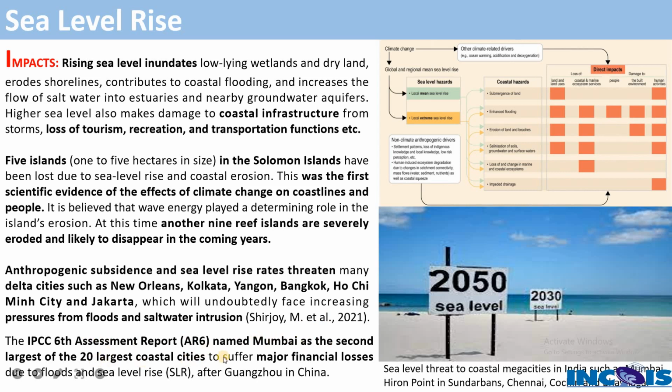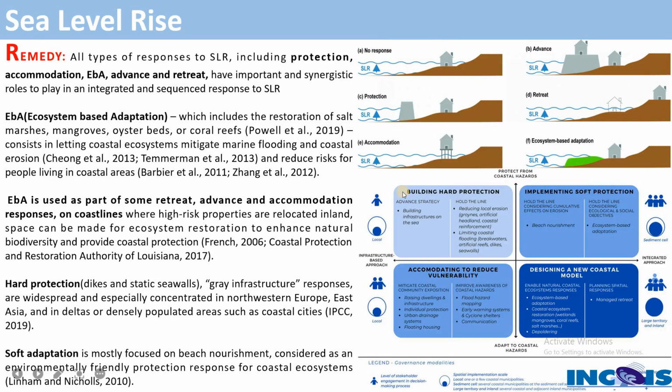largest among the 20 largest coastal cities to suffer major financial loss due to floods and sea level rise, after Guangzhou in China. And many reports told that sea level rise threatens the coastal megacities in India, especially Mumbai, Heron Point in Sundarban, Chennai, Cochin, right? So what do we have to do to respond to the sea level rise, what kind of mitigation strategies do we have to follow in all dimensions, right?